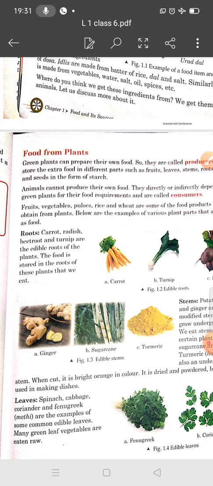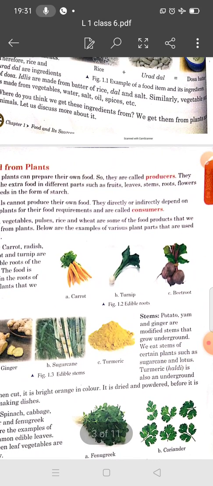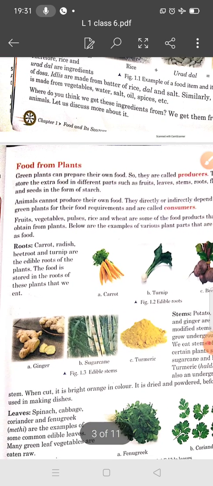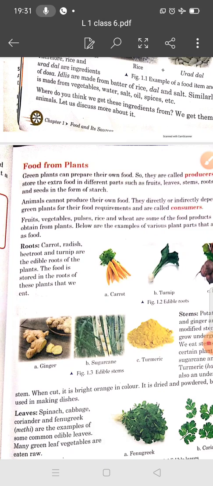They are modified roots. Understand what I am saying? So carrot, turnip and beetroot are edible. Edible means we eat this root, and the food is stored in the roots of these plants.